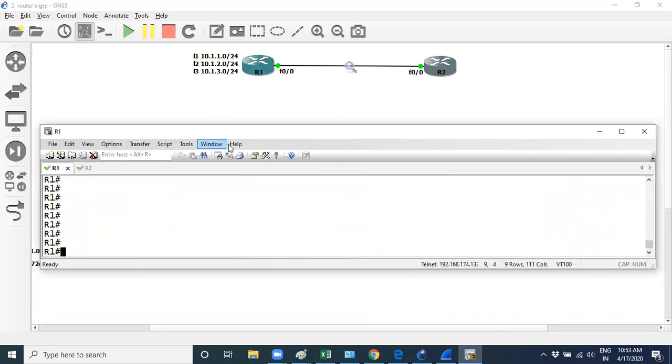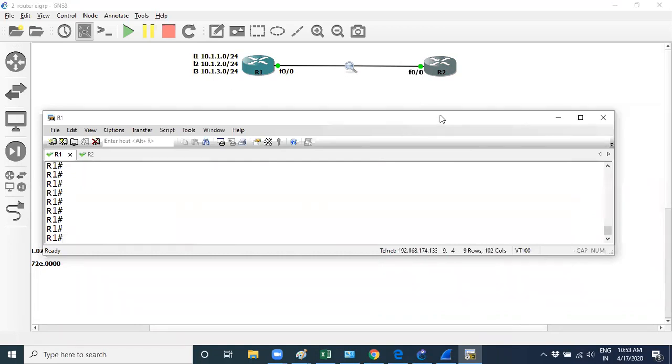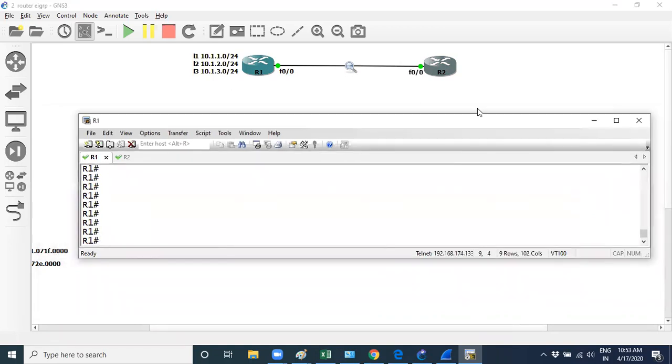OSPF and BGP are mostly used in escalation level. EIGRP is mostly used by Cisco, and we are bundling the core and the NRC. So we'll discuss MPLS also with BGP. And we'll discuss about VRF. First I'm going to cover your routing part.